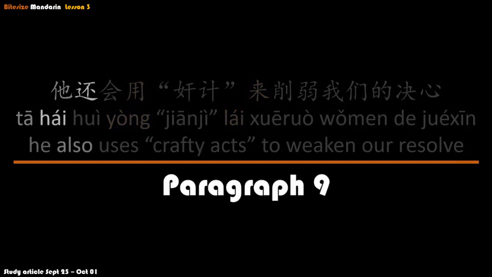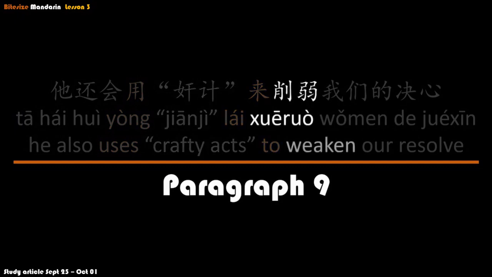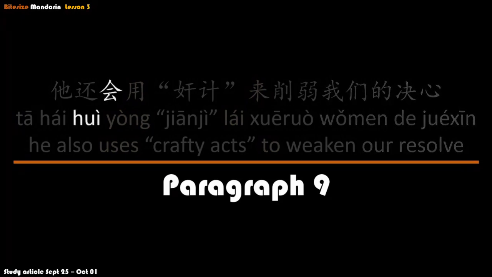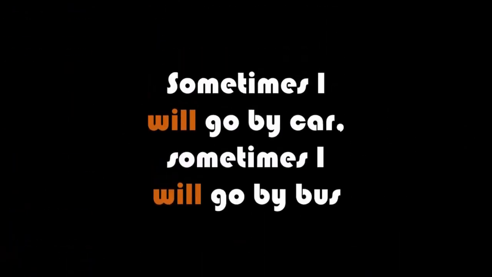他还用奸计来削弱我们的决心. So you probably noticed that 会 is the only word which is not translated into English. So we know 会 means will. But why is it that it wasn't translated across? Or why is it sometimes translated and other times not? Well, if someone were to ask us how we normally get to work, for example, we might respond, sometimes I'll go by car, sometimes I'll go by bus.